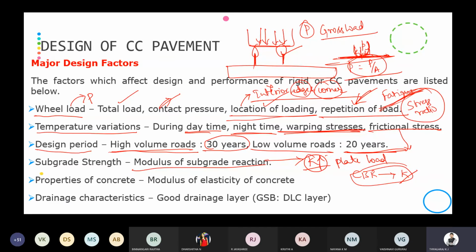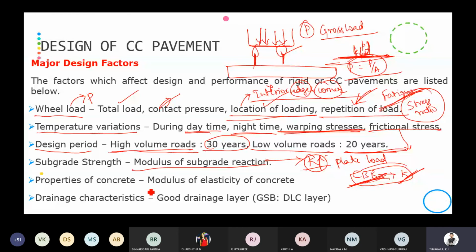Whenever the provision is not there to conduct the plate load test, we can easily go for the CBR experiment and determine the K value. That is how it will be interrelated. I will show in the future slides, when we are solving the problem, how this K value is interrelated with the CBR of the soil. Okay, is it clear? Is it clear up to here? Yes, sir.